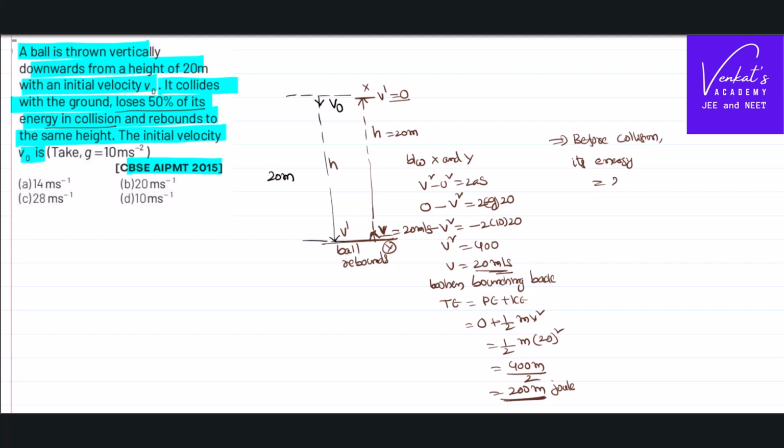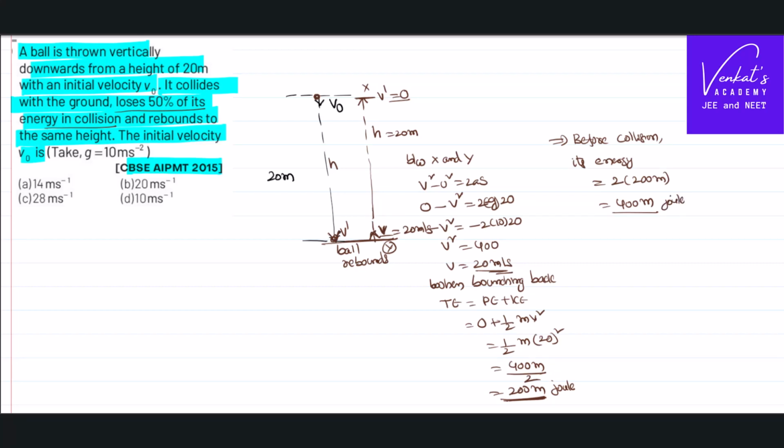That means 2 times 200 m before losing that 50%. That will be 400 m. Before losing energy, it has 400 m joule, where m is the mass.